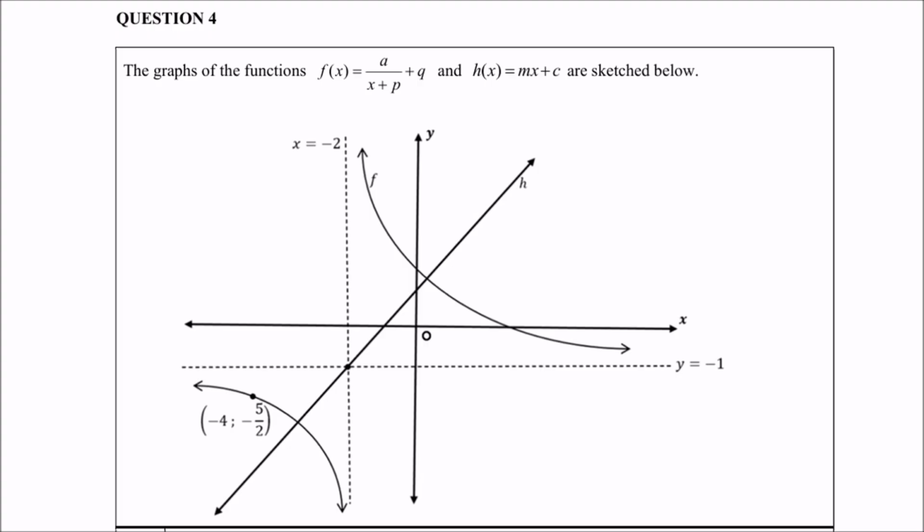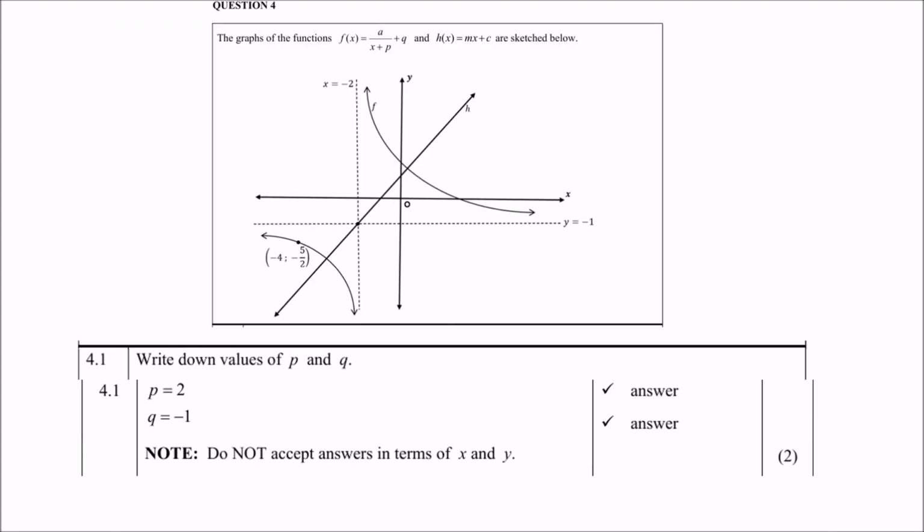So question 4.1, write down the values of p and q, and of course they are referring to p and q in the formula of the hyperbola. So obviously you need to know what p represents. p will represent the so-called x asymptote value with the opposite sign. Please take note. So therefore p is a positive 2 and not negative. And then q will of course be the y asymptote, namely q equals -1.